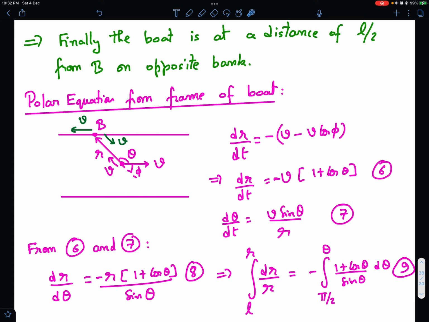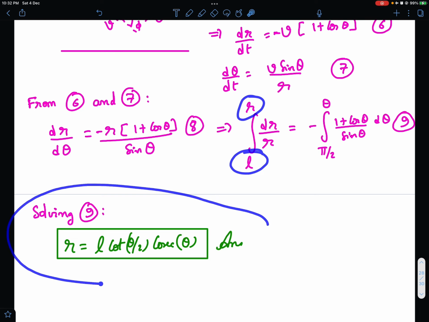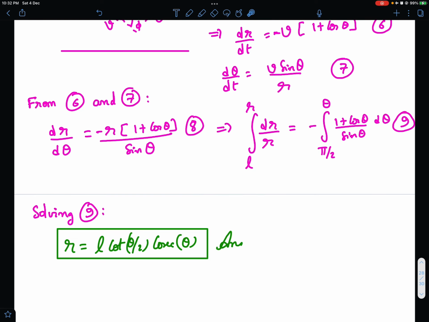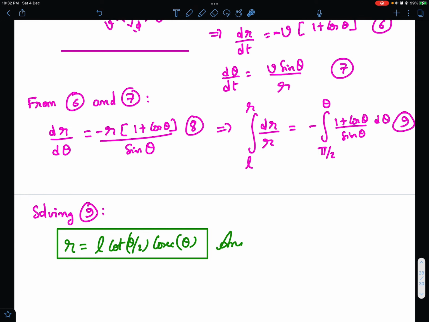Not a very difficult integration, so you can integrate this. Realize that the initial value of r is L, and at a general time this distance is r and this angle is theta, and the initial value of angle theta is pi by 2. So you will be integrating the angle from pi by 2 to theta, and r from L to r. If you do that and solve this, this is what you get for r as a function of theta. So this is our polar equation. That's our final answer.